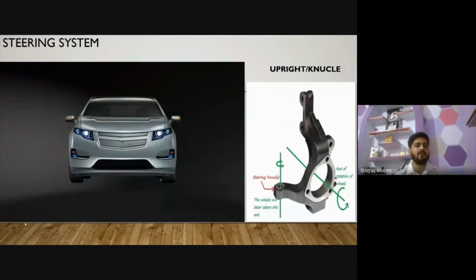Steering. First of all, why are we using steering? We need to understand that steering guides the vehicle in different directions. It is not possible to go in a single direction every time. You need to take a turn from right to left, and you have to turn the vehicle. So the steering is an essential part to guide your vehicle. There are lots of steering types in the market, but we generally use rack and pinion steering. This video explains rack and pinion steering, so I'm just explaining this steering.